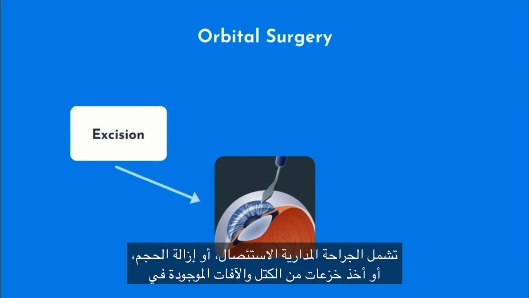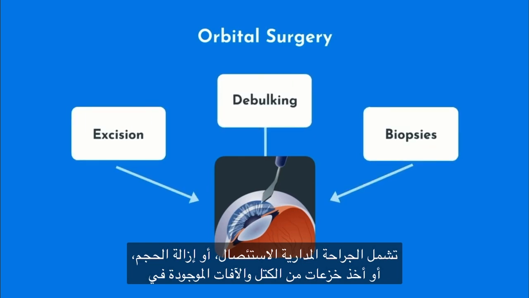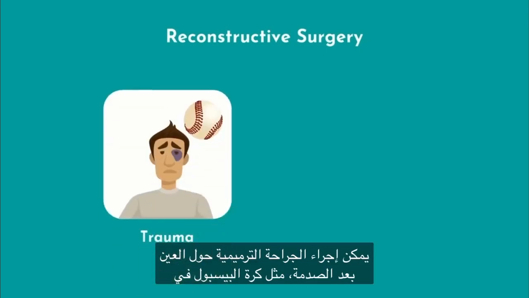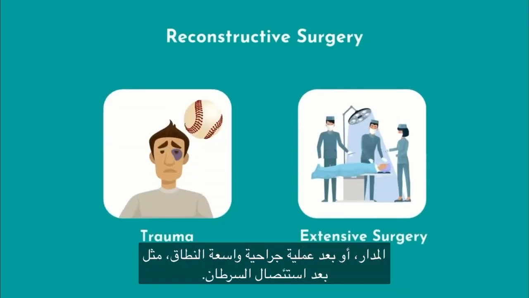Orbital surgery includes excision, debulking, or taking biopsies of masses and lesions in the orbit. Reconstructive surgery around the eye can be done after trauma, like a baseball to the orbit, or after extensive surgery, such as after a cancer resection.